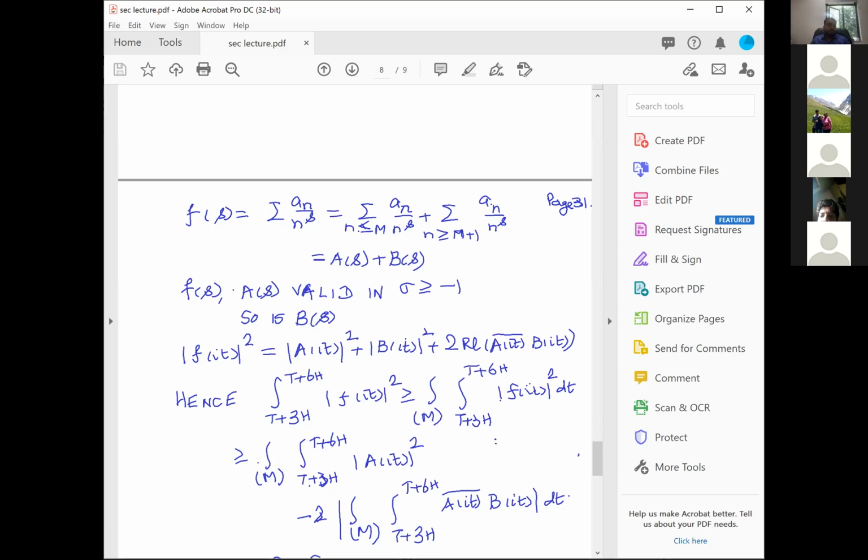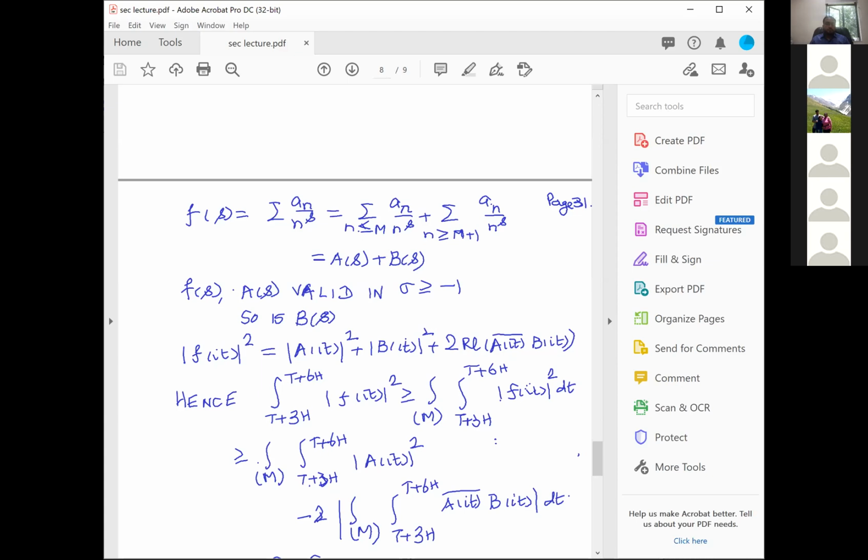Number one, all this moving the line of integration, you can do only if you have a function which is analytic. The B function is not a problem. The B function is analytic. But this A function appears with the complex conjugate. And once the A function appears with a complex conjugate, it is not really possible to move. Therefore, you cannot take A of s bar and then say that I am now moving the line of integration to 3, because, of course, A of s bar is not an analytic function at all.